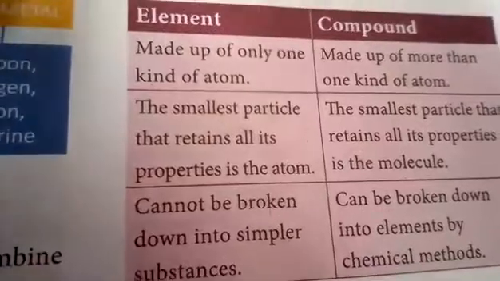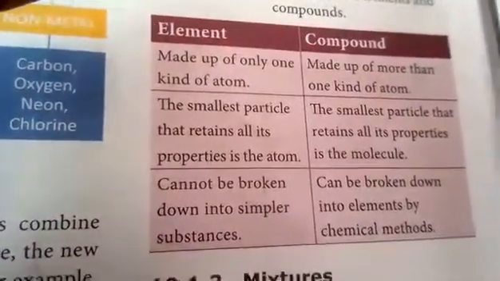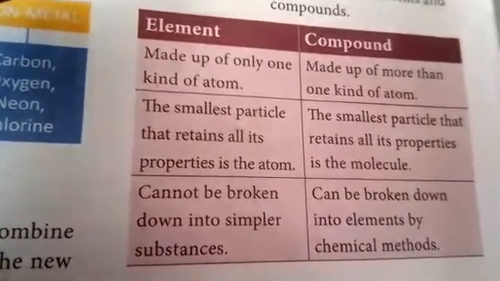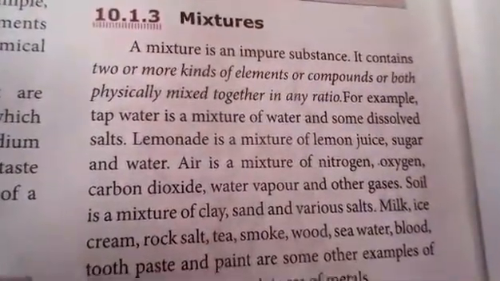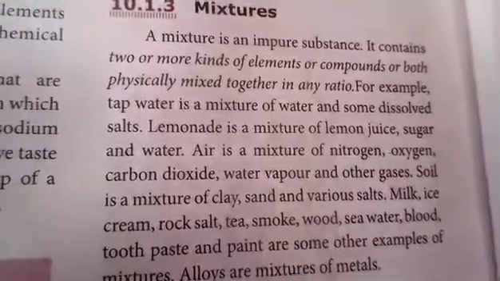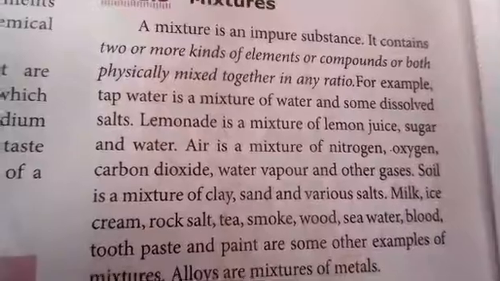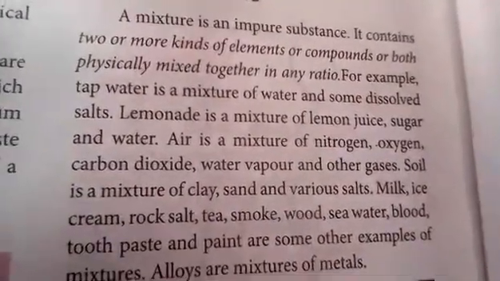This is an important 3-mark question, the difference between elements and compounds. Dear students, study and understand well. Next one, mixture. A mixture is an impure substance. It contains two or more kinds of elements or compounds or both, physically mixed together in any ratio.